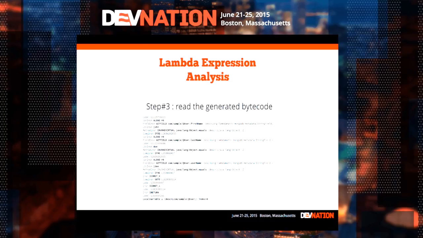So if we look at this, I highlighted a few things. We load, for example, a variable number 0, and actually this index 0 here is a variable named u of type QUser. Okay, good. And then we access a field named firstName. So this is going to be put in a stack, the expression stack. And then we load a constant named John, which is put in the stack. And then we perform the equals method. And to perform the equals method, we need 2 arguments. So we are going to take expressions from the stack and execute them.